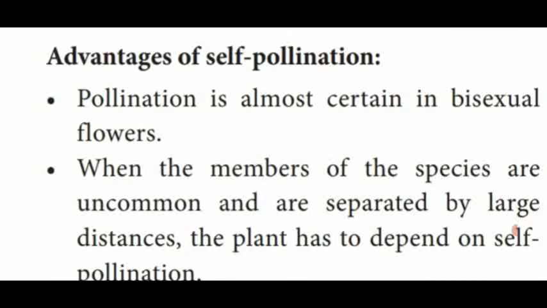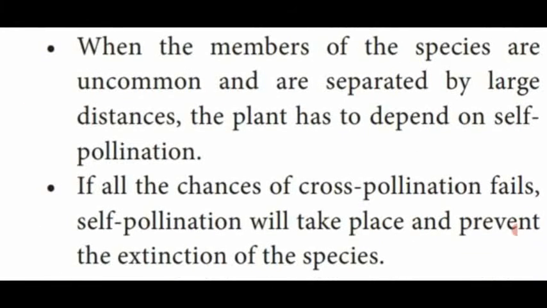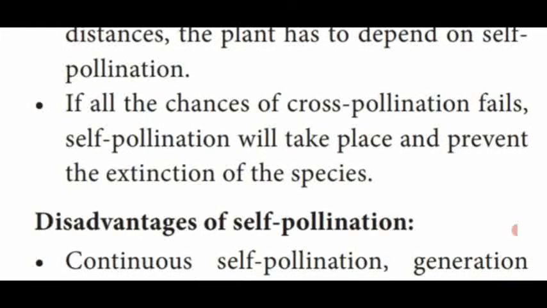It occurs in almost all bisexual flowers. For certain uncommon species, where the species are separated by large distances, self-pollination is possible. If cross-pollination fails in some plants, self-pollination takes place to prevent the extinction of certain species. That is the advantages of self-pollination.